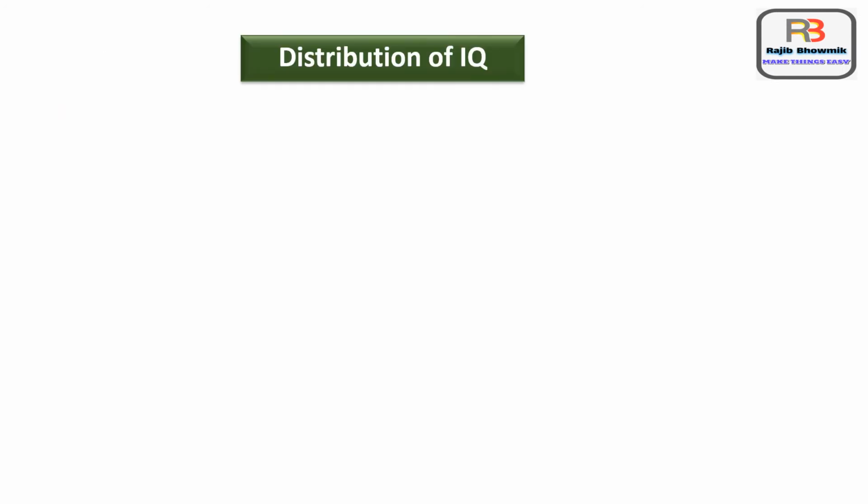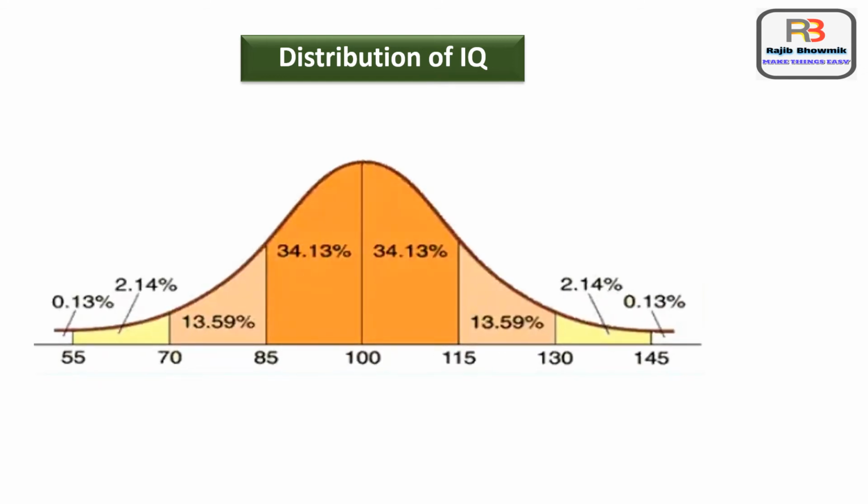Now I'll explain you distribution of IQ. Intelligence is normally distributed in the population. This means that most people get scores in the middle range and are average in intelligence. That means this area. Only few people get very high scores or very low scores.